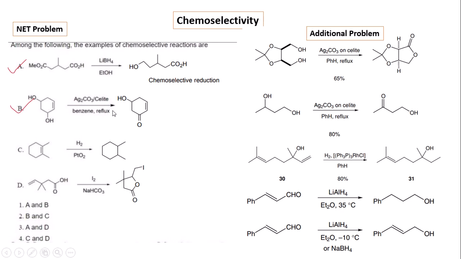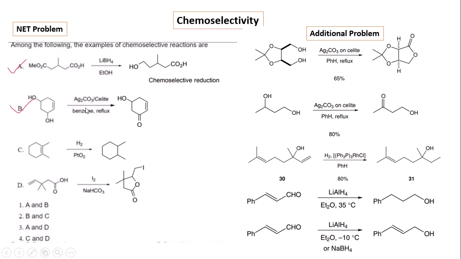The different types of regioselective reactions mean that the similar type of functional group can react under similar conditions and selectively produces only one product, that is, the reaction can occur at one center compared to the other center. Here the ester and acid group are present. We know that lithium borohydride only reduces the ester group compared to the acid group. So here this is the regioselective reaction. The acid group remains intact, but only the ester group is reduced.